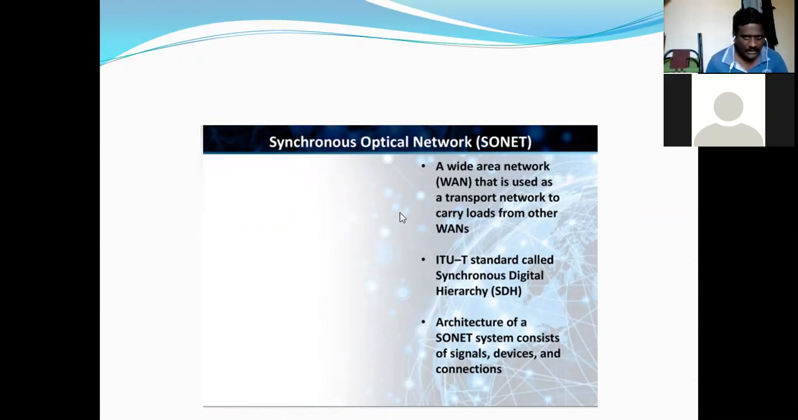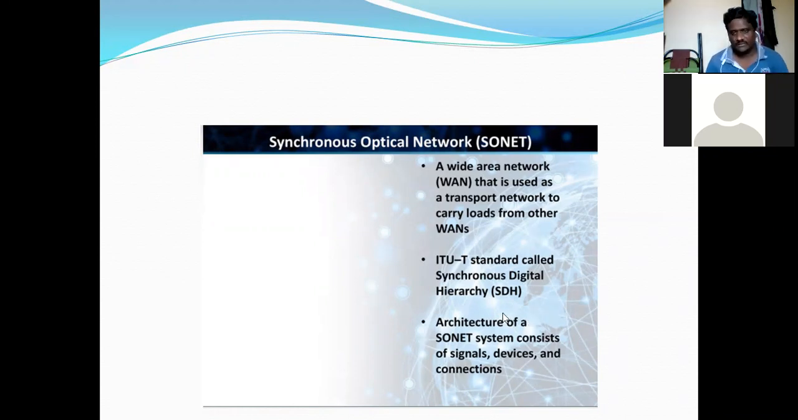Okay, then coming to the synchronous network, the standard used is ITU-T. I already explained that. ITU-T stands for International Telecommunication Union Telecommunication Sector. That is the ITU-T standard.